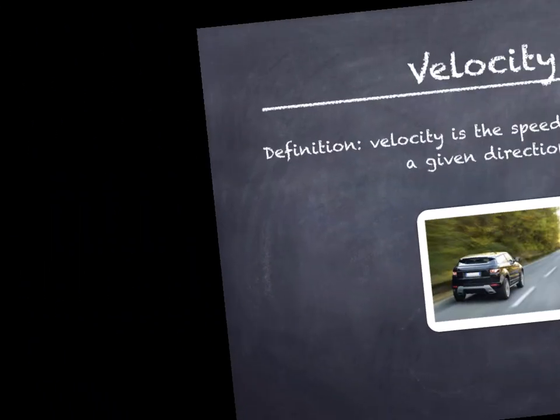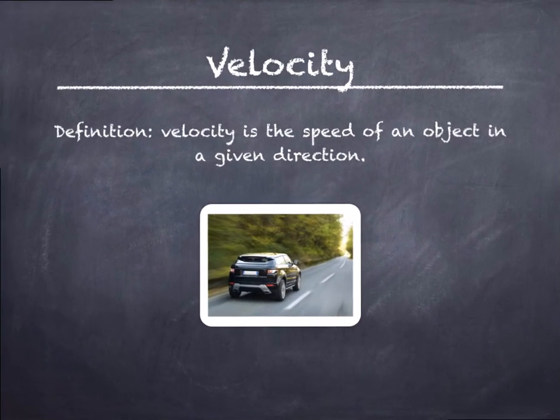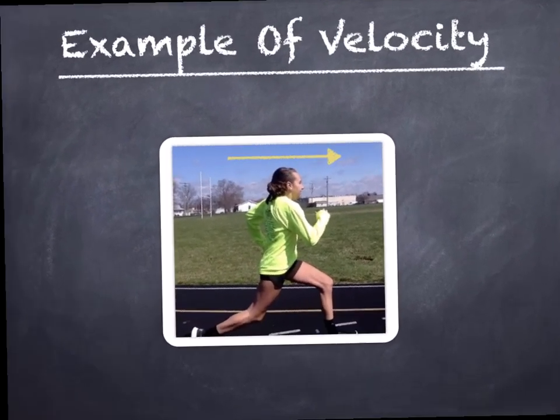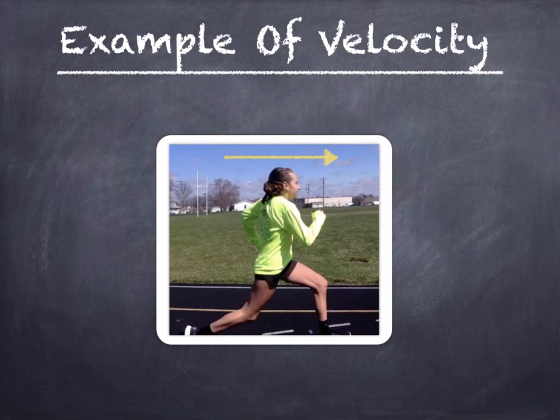Velocity. The definition of velocity is the speed of an object in a given direction. This is an example of velocity because you are going a certain amount of speed in a certain direction, such as north, east, south, and west.